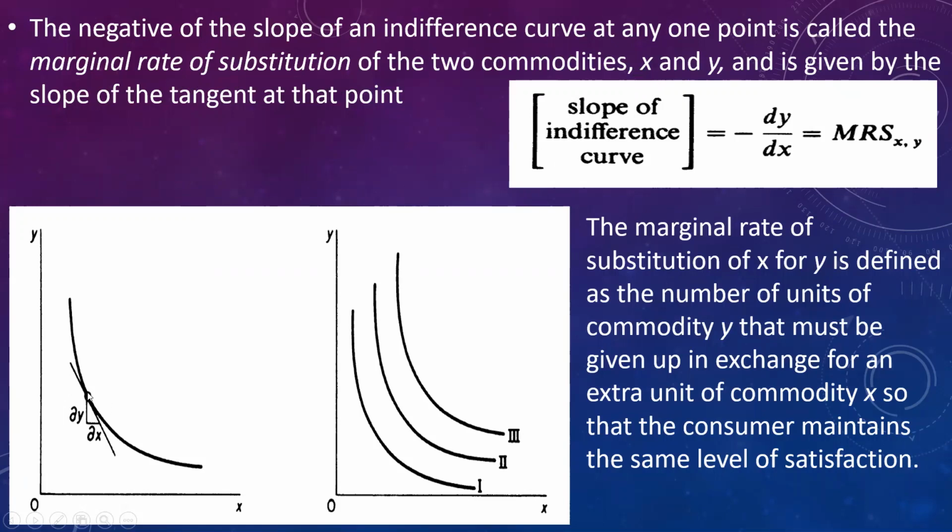At this point, the slope of indifference curve is nothing but the slope of the tangent at this point. The slope of indifference curve is negative because it is declining, given by dy by dx, which is equal to marginal rate of substitution of x for y. We read it as x for y. X is substituted for y. Now the marginal rate of substitution is defined as the number of units of commodity y that must be sacrificed or exchanged for the extra unit of x, so that the consumer remains on the same level of satisfaction or on the same indifference curve.